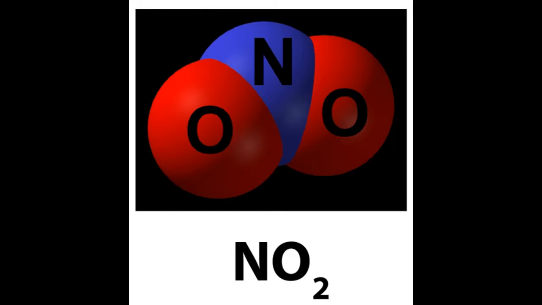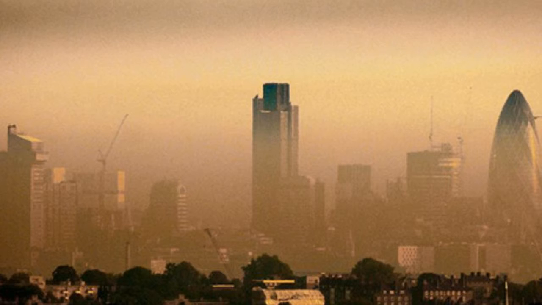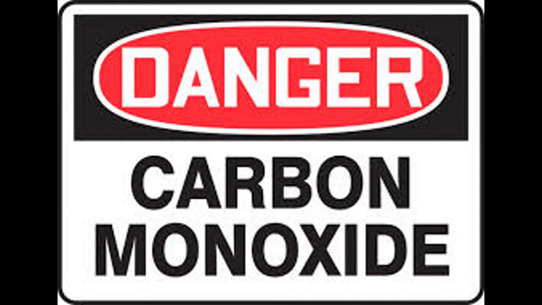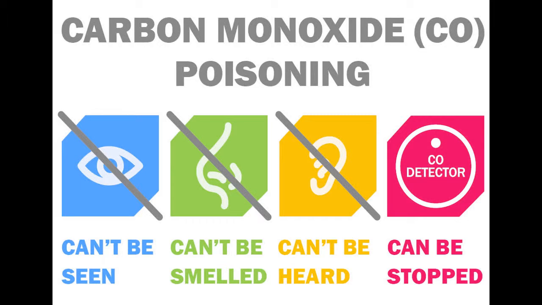Another main gas pollutant is nitrogen dioxide. It is a reddish-brown gas that comes from the burning of fossil fuels. Carbon monoxide: this gas comes from the burning of fossil fuels, mostly in cars. It cannot be seen or smelled.